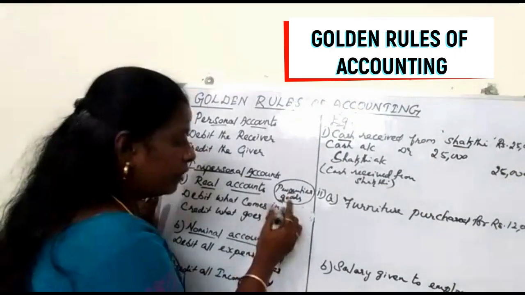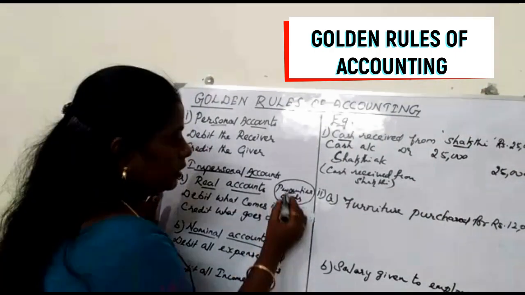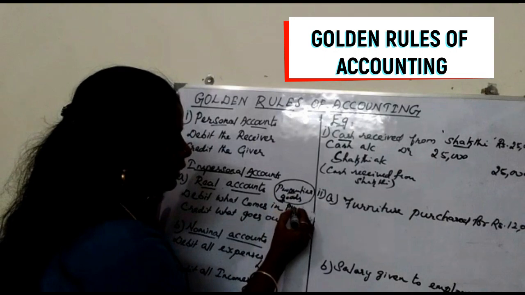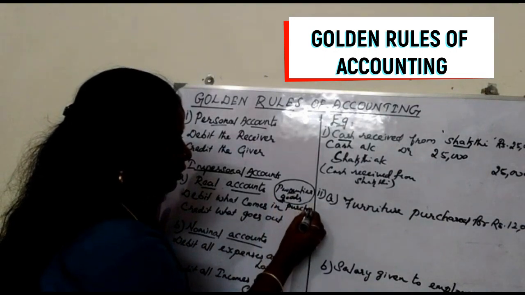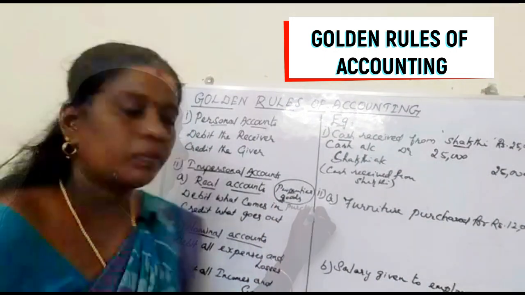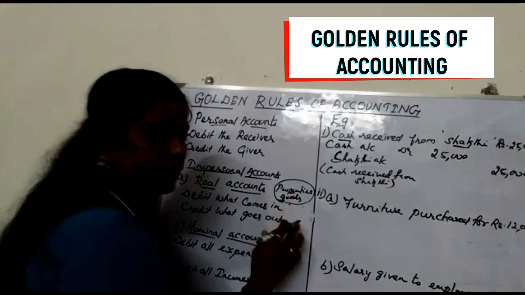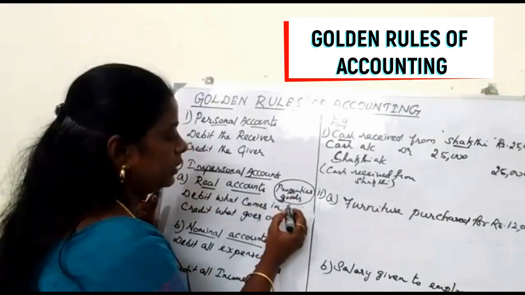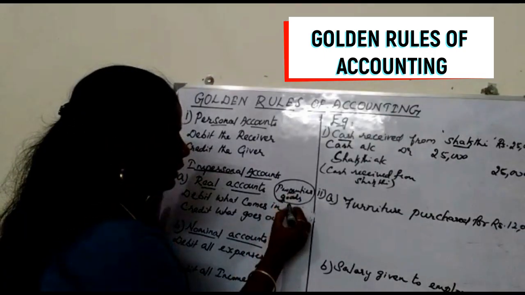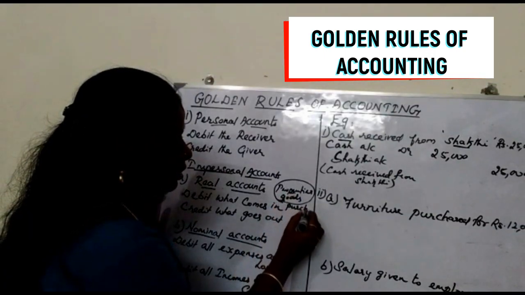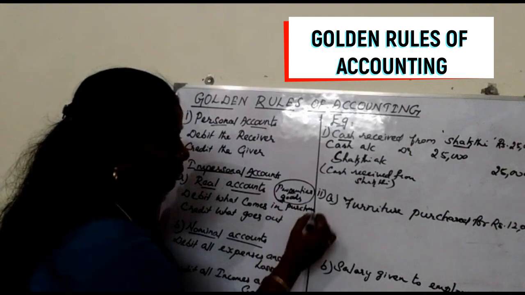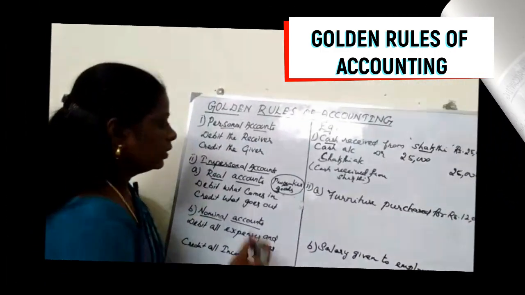Next, in the next line, we should write the credit. Shakti is the giver. He gave the cash to the company. So Shakti is the giver, and that should be credited. The 25,000 rupees amount has to be written in the credit amount column. Next we should write the narration.